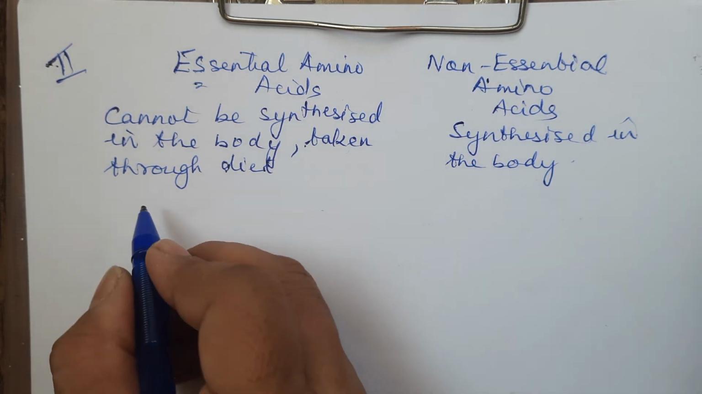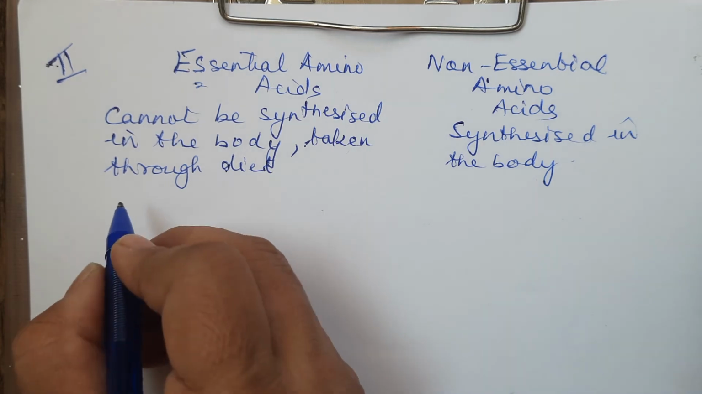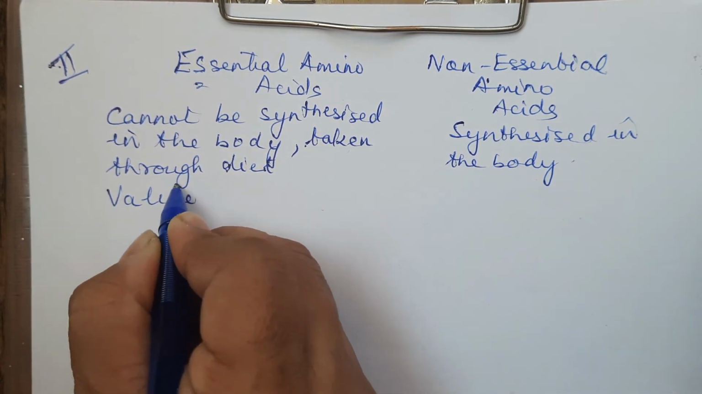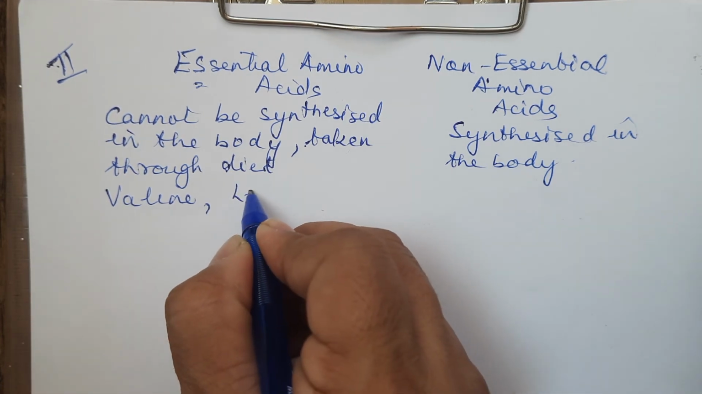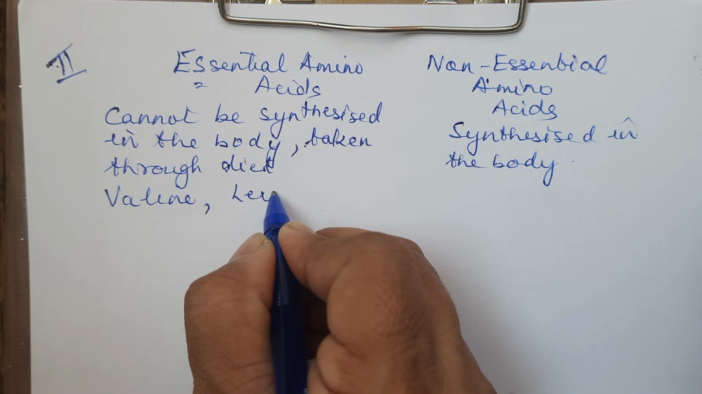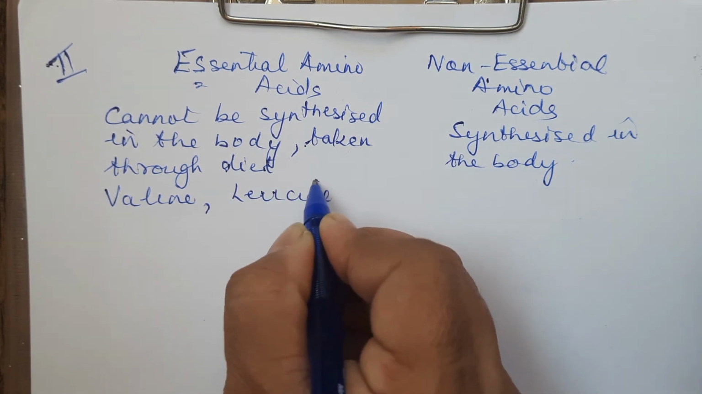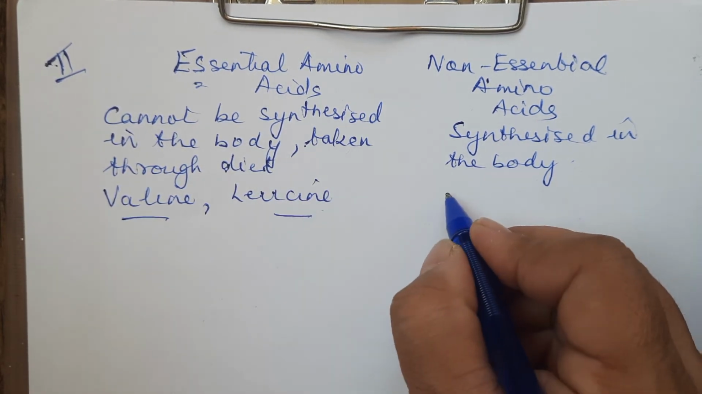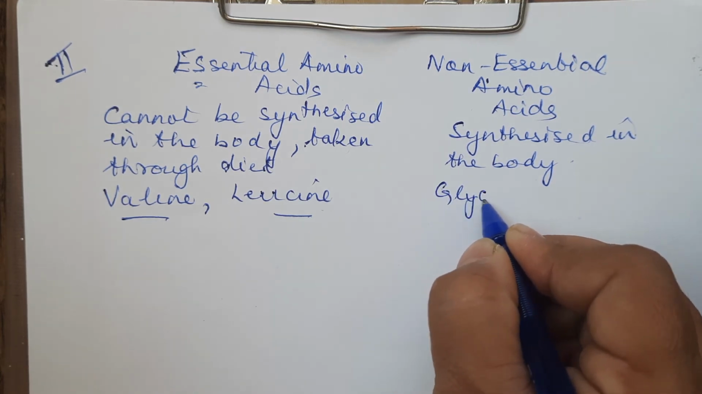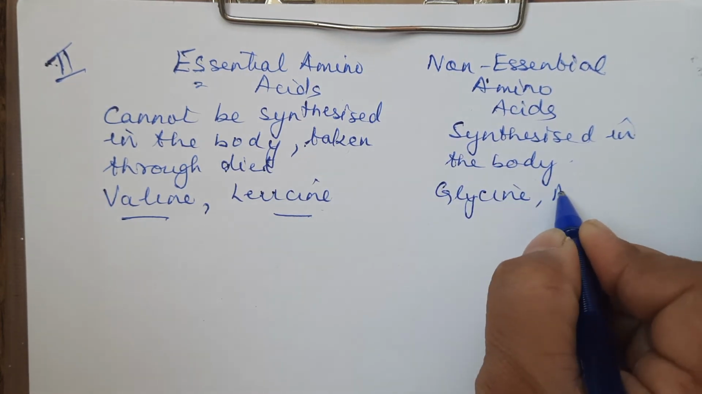Okay, now what are the common examples, at least two, we should be knowing, the common essential amino acids which you can learn. I told you four, two essential and two non-essential. So leucine and valine, these are the two essential amino acids. Non-essential amino acids you can learn are glycine and alanine.